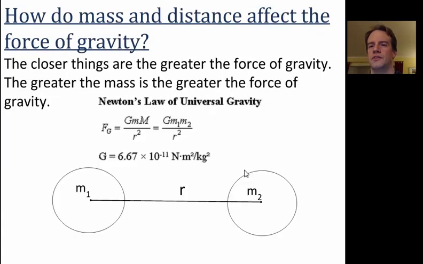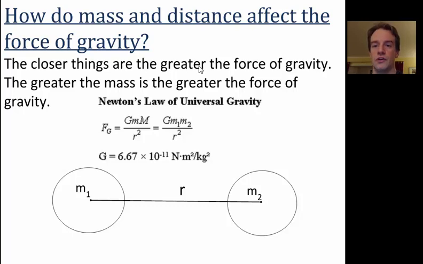How do mass and distance affect the force of gravity? The closer things are, the greater the force of gravity. And the greater the mass is, the greater the force of gravity. So massive things like the sun have a lot of gravity. They can pull at great distances because they have such great mass.